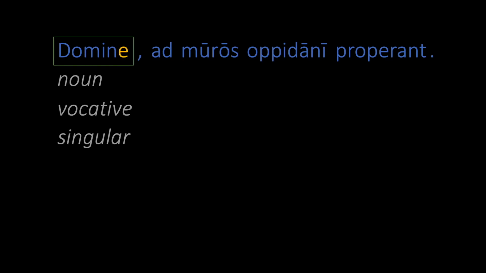On to our next example. Domine ad muros opidani properant. Let's look at the first word. Domine is a noun in the vocative singular case. We haven't talked much about the vocative since we have always been dealing with first declension nouns, and for the first declension, the form is the same as the nominative. As the text makes clear, the form is used for the person to whom the sentence is addressed, and in the second declension singular, it ends in E, while the nominative singular ends in US. The base dominus means master, so in this sentence, the speaker is addressing the master.